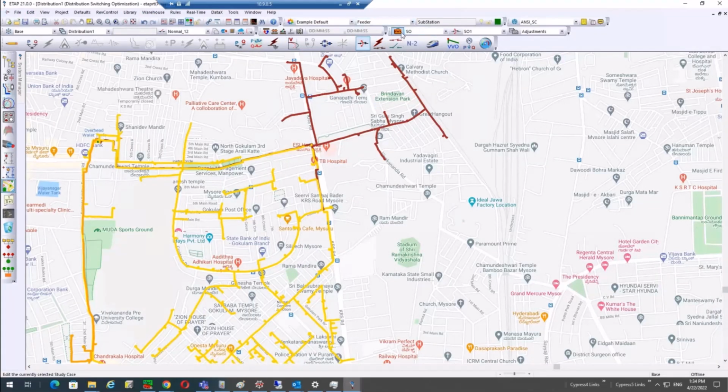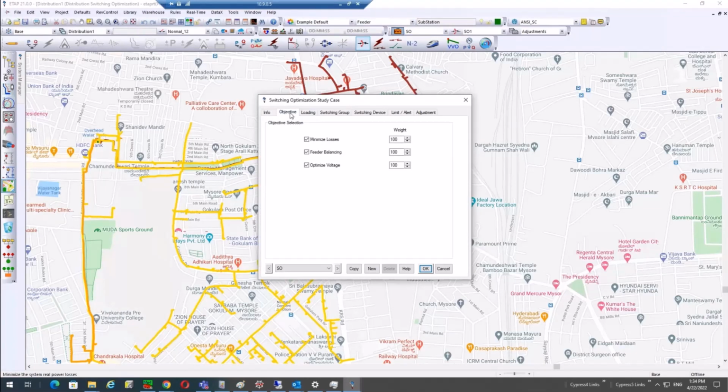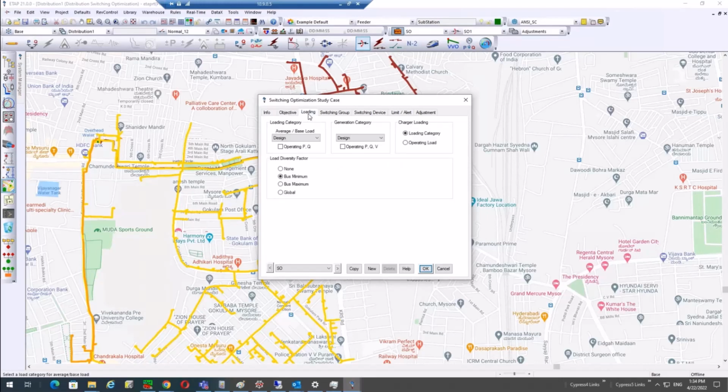So in our switching optimization module, I'll open the study case and define my objectives. I'm going to select multiple objectives for this calculation, including minimize losses, feeder balancing, and optimize voltage. So the software is going to have to balance the results between all 3 objectives. You can change the weighting factor if you like, so one becomes a priority over the other, or you can keep them all the same.